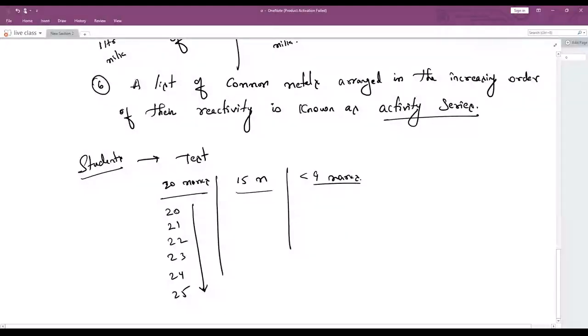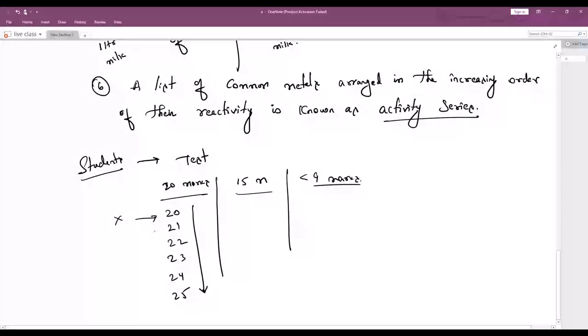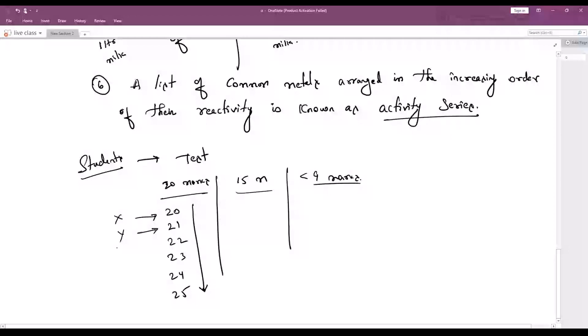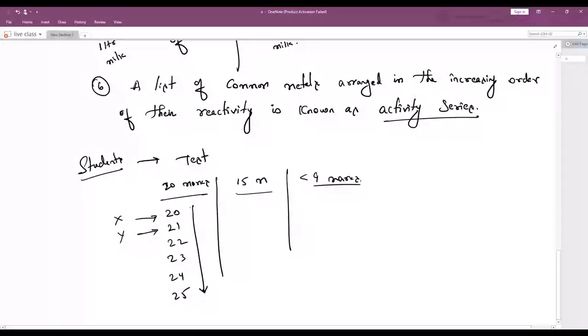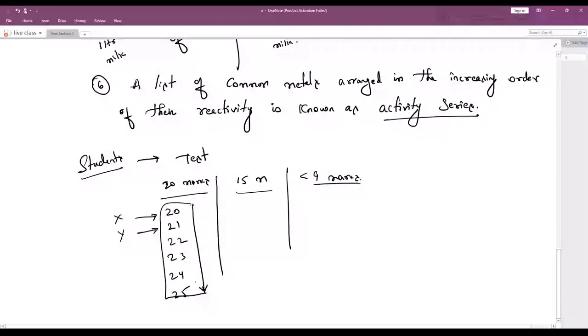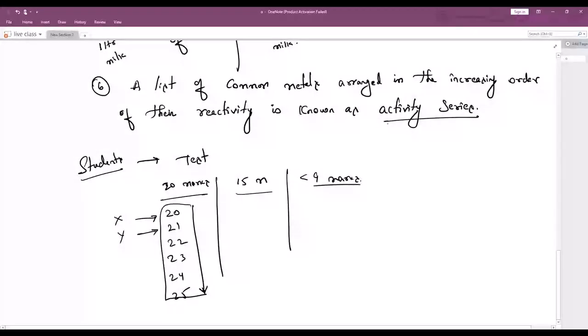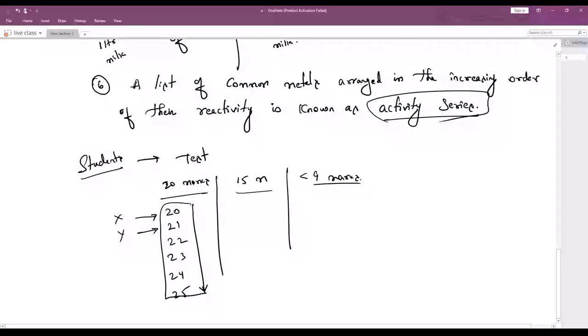After 20, 21, after 21, 22, like that. Let me take a metal called X, whose reactivity is 20. He will stand first. Let me say a metal called Y, whose reactivity is 21. He will stand behind him. Like that, if we arrange the metals in this order, this is called the activity series.